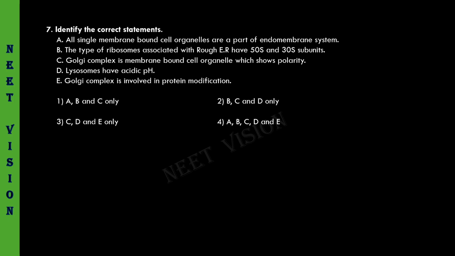B: The type of ribosomes associated with rough ER have 50S and 30S subunits. This is also incorrect. The type of ribosomes associated with the rough ER are 80S type of ribosomes, whose subunits are 60S and 40S, but not 50S and 30S. C: Golgi complex is membrane bound cell organelle which shows polarity. It is absolutely true. It has got cis trans polarity.